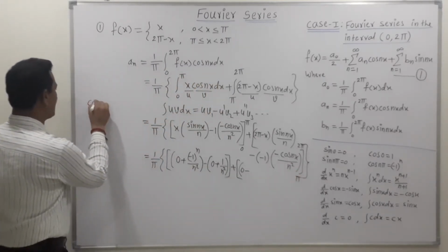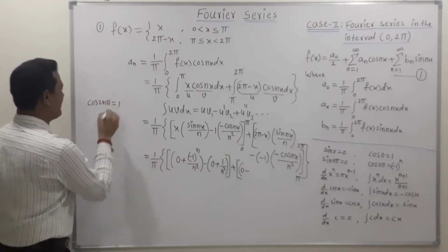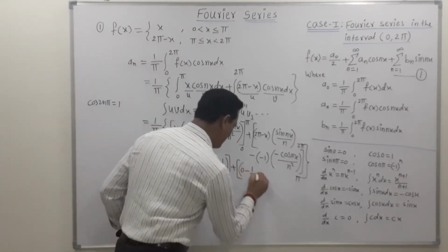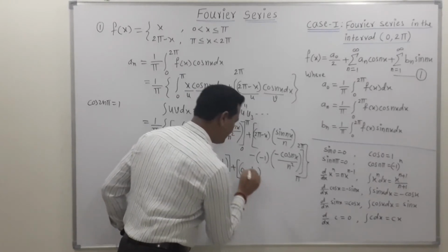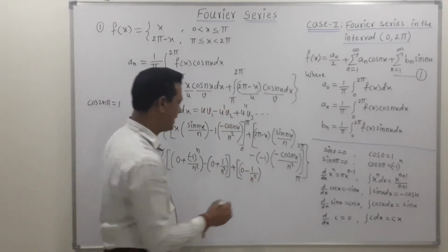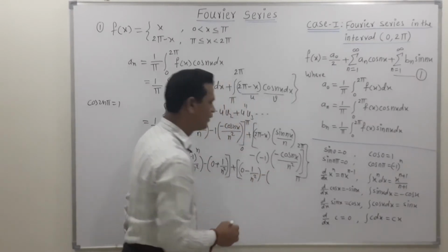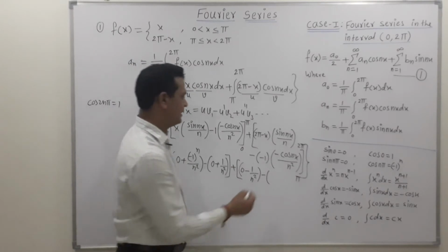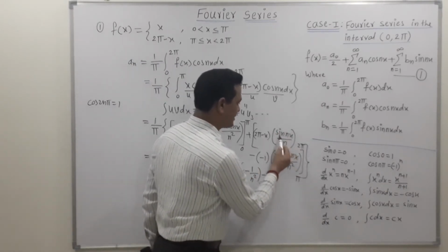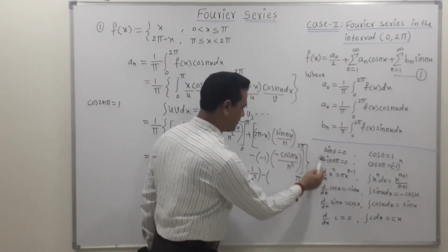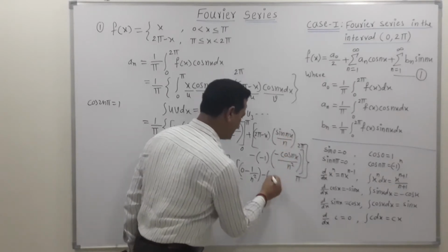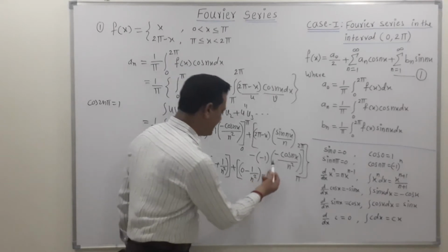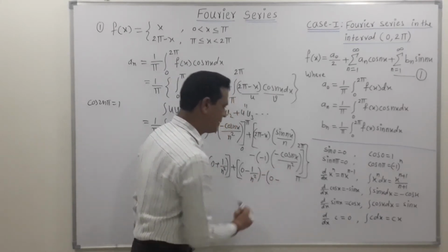So we get this as cos of 2n pi, and value of cos of 2n pi is 1, so we can write this as 1 upon n square. This is the value of upper limit, 1 bracket, minus, put the value of lower limit is pi. If we put lower limit as pi, then concentrate on this sine term, sine of n pi is 0 according to this formula, so that this first term is 0. Again this is minus become plus, again this is minus, so total term is minus.